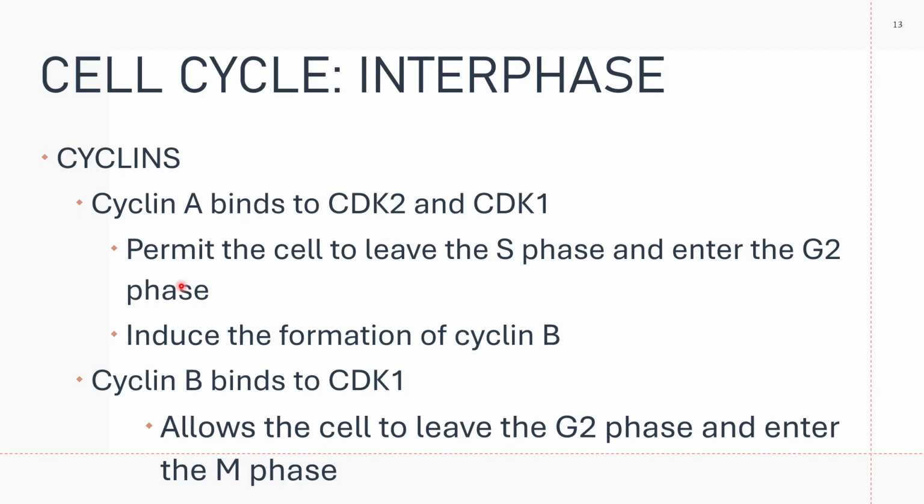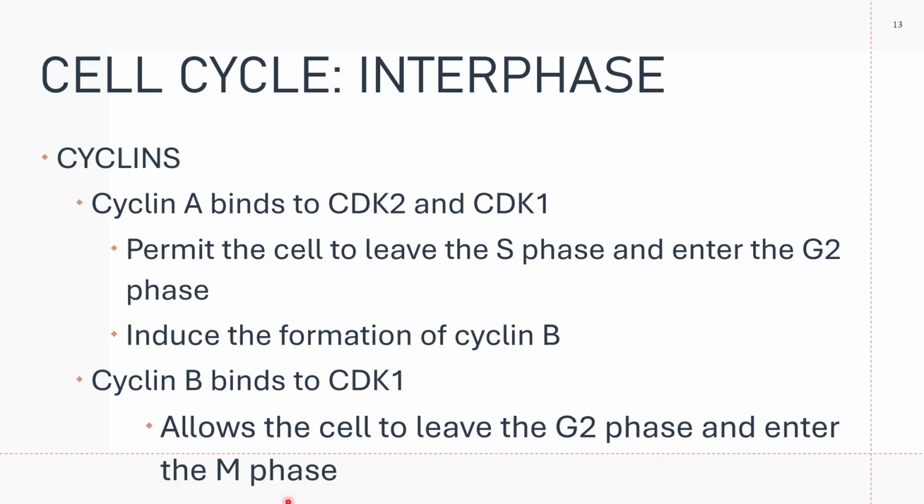What is the function of this? It permits the cell to leave the S phase and enter the G2 phase. And it will induce the formation of cyclin B. Your cyclin B will bind to CDK1 and will allow the cell to leave the G2 phase and enter the M phase.